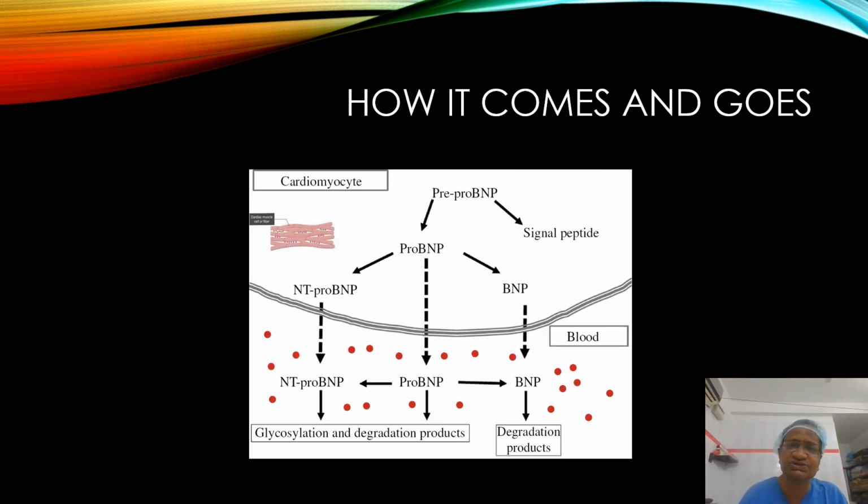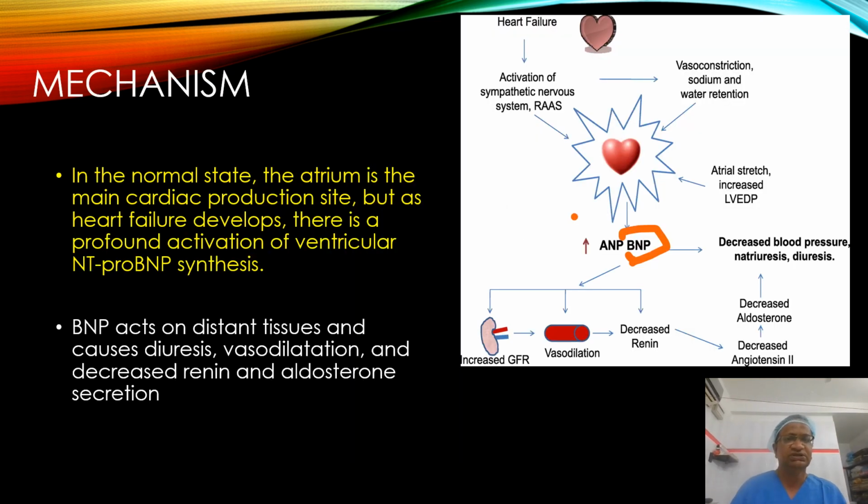How does it come and go? Pre-pro-BNP, pro-BNP. This is the cardiac myocyte, and this is the blood. Pro-BNP comes, anti-pro-BNP comes out, BNP. Here there is an exchange, and anti-pro-BNP is high. It basically comes from the cardiac myocyte. In the normal state, the atrium also gives off some BNP. And only in patients with myocardial stress, the ventricle starts to produce BNP.